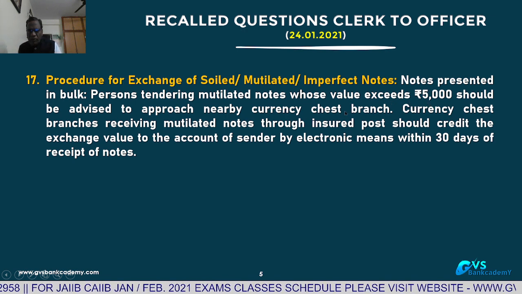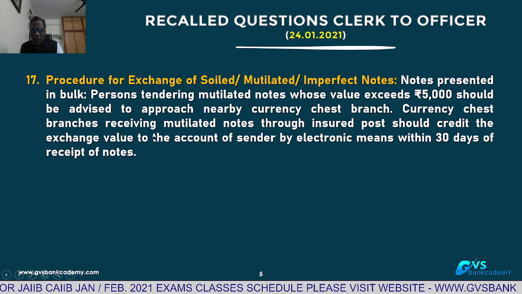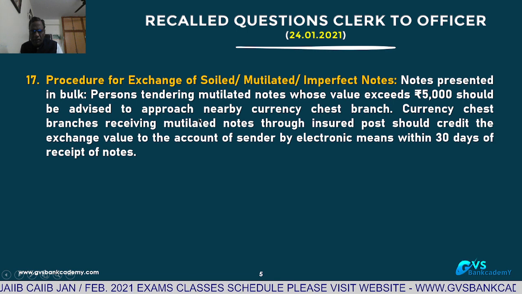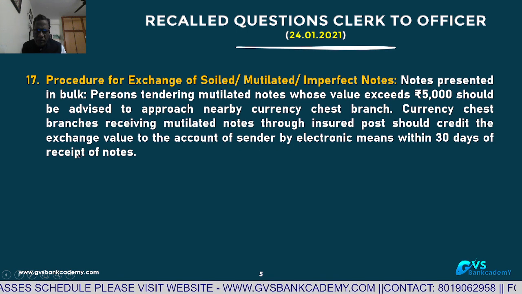The customer can even send the notes by post, insured post also. Currency chest branches receiving mutilated notes through insured post should credit the exchange value to the account of the customer sender by electronic means within 30 days of receipt of notice.